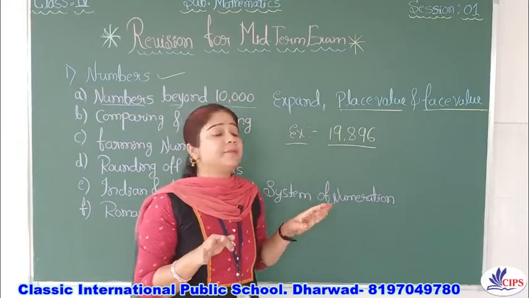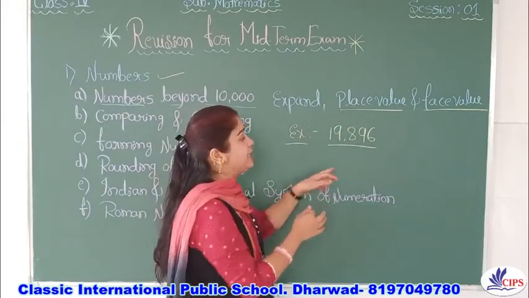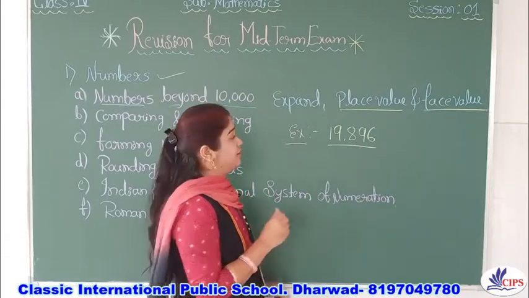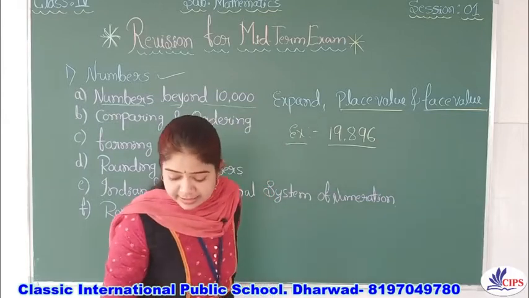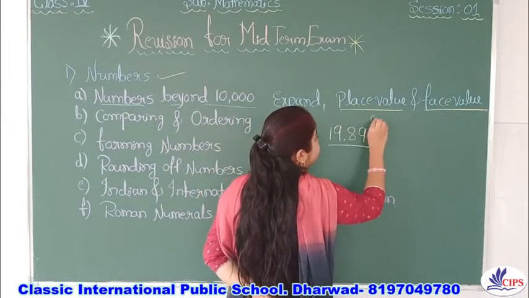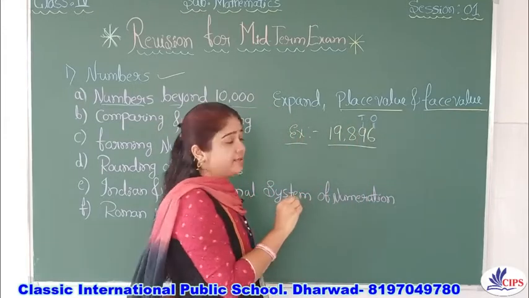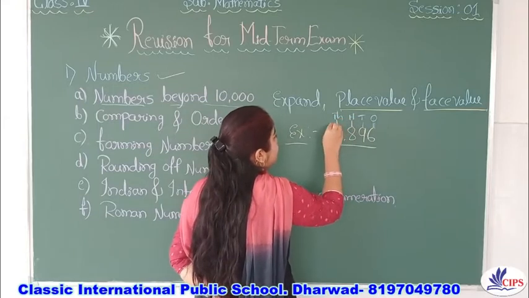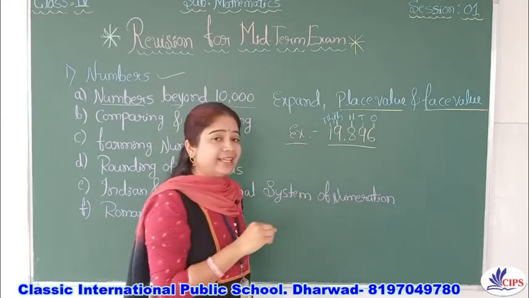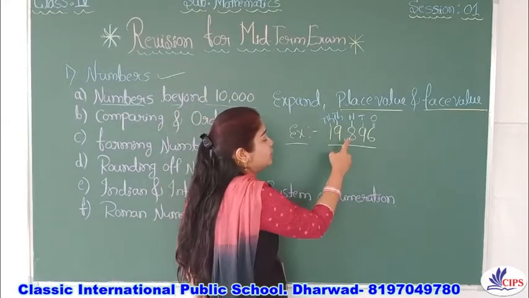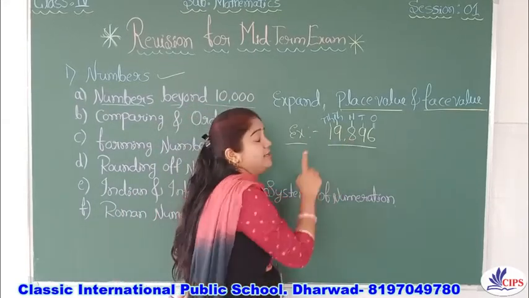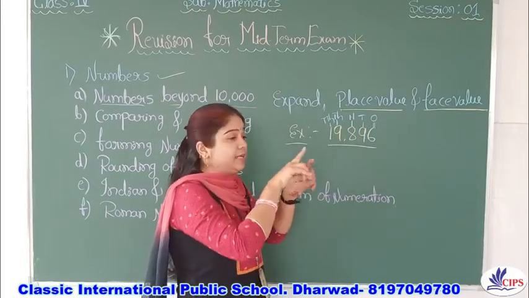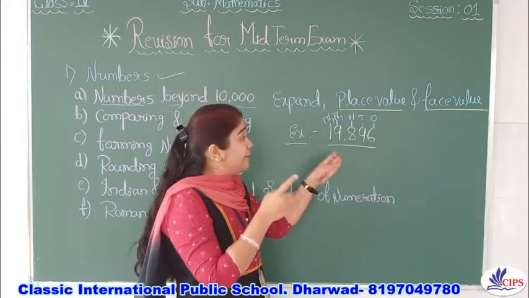It is totally different. If I ask you to write the place value of 8 here, what are you going to write? This is ones, right? This is tens, this is hundreds, and this is thousands, and this is 10,000. So to write the place value of this 8, you should consider which place in the place value chart that digit belongs to.